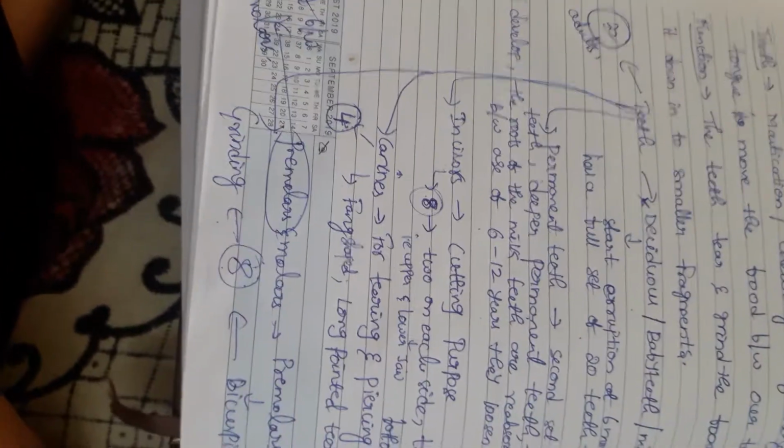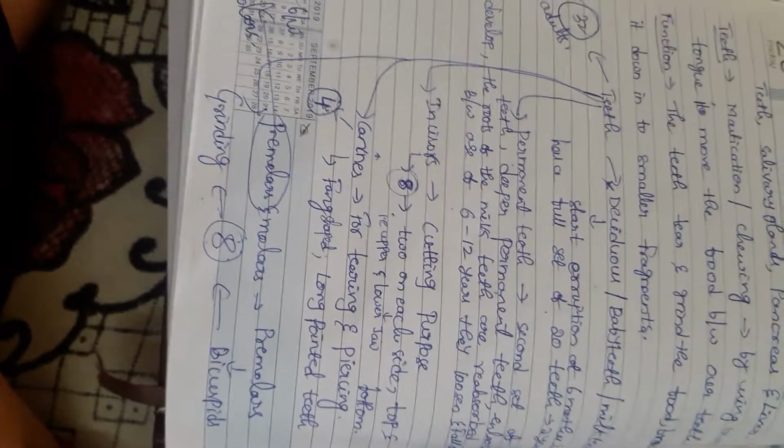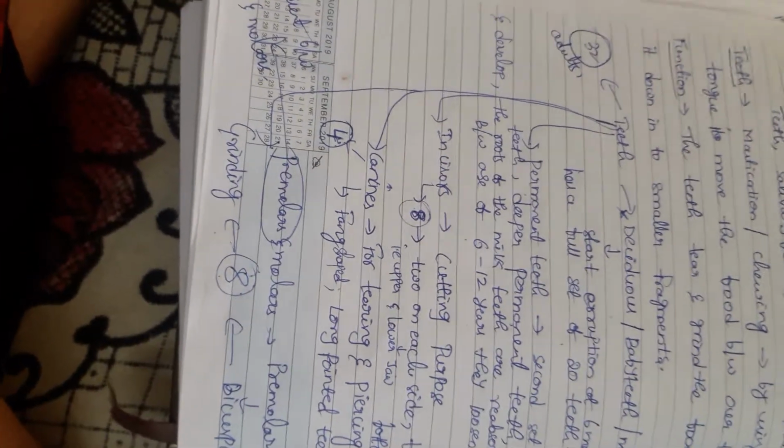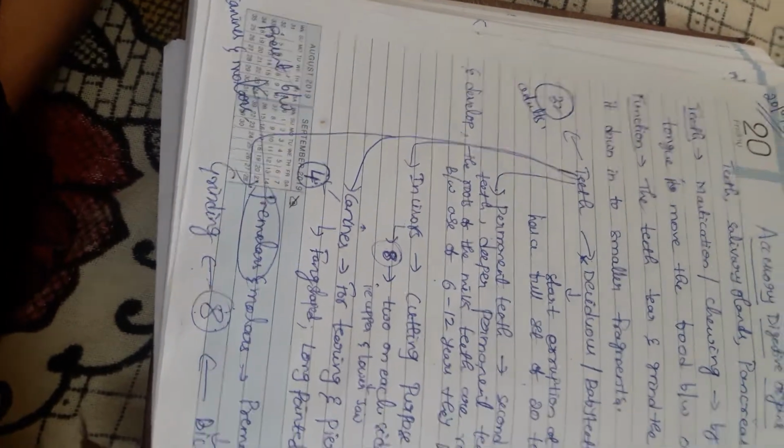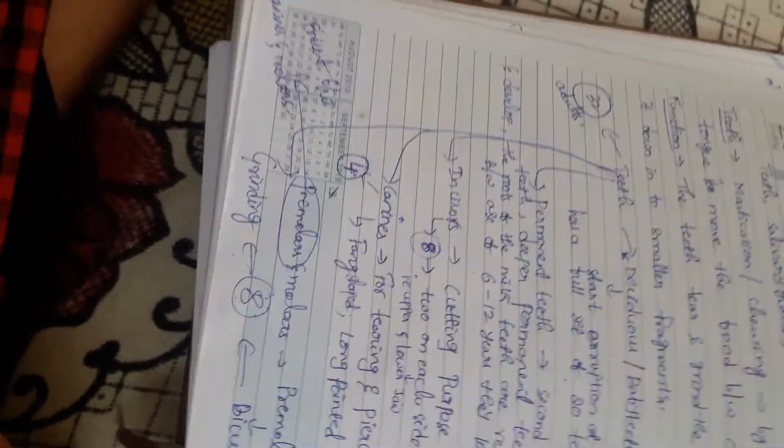And next, coming to the premolars and molars. Premolars are 8 in number. They are present between the canines and molars. Here the main function is grinding.